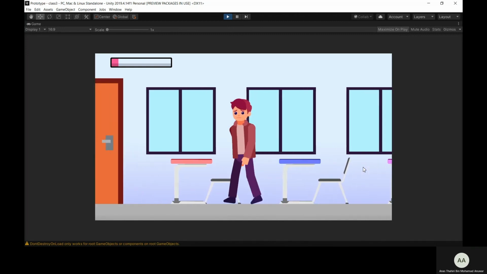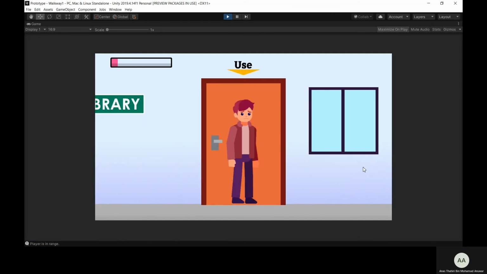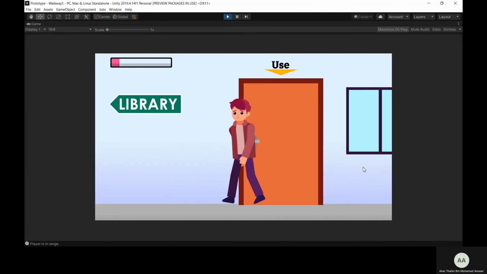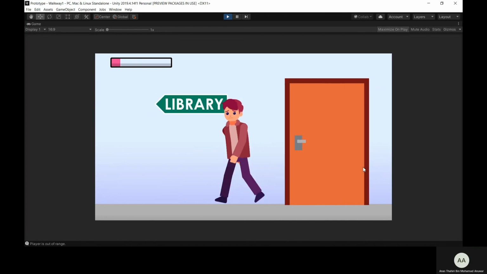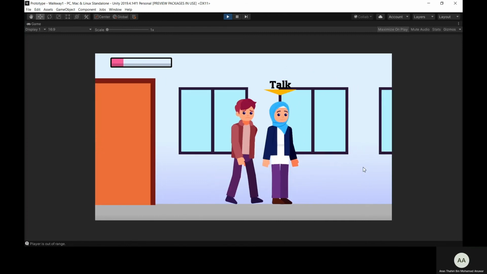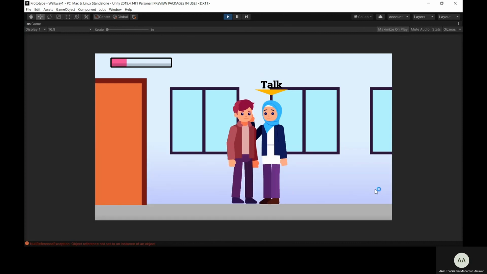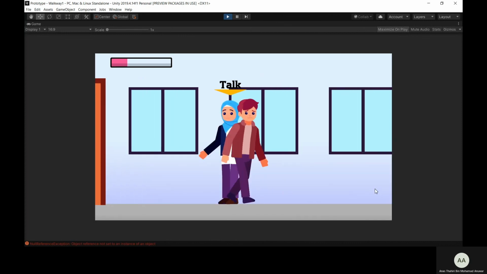Let's see if we can leave out the door this time around. Alright, now we're outside of the class. Good, good. The library is that way, but we won't be going there for now because of a time constraint. Let's talk to her for a bit. "Hey, I'll see you tomorrow." Alright, thank you. Now let's keep moving forward.